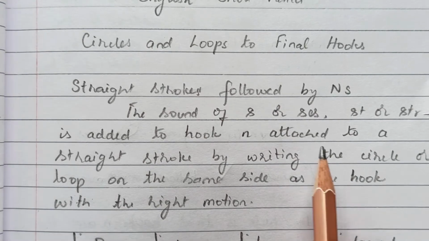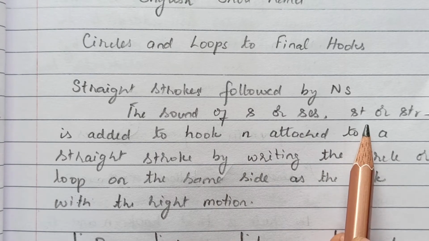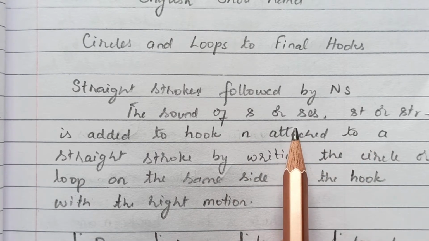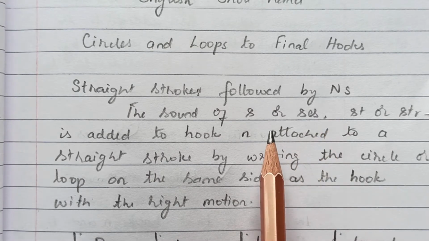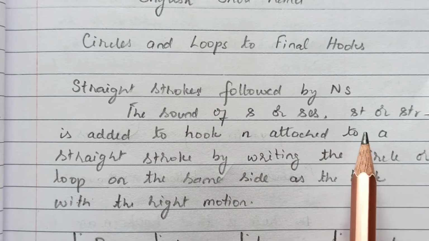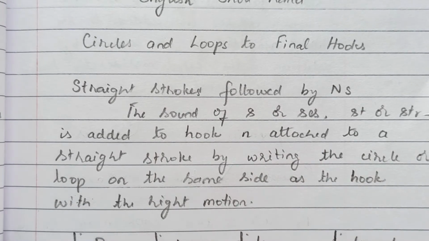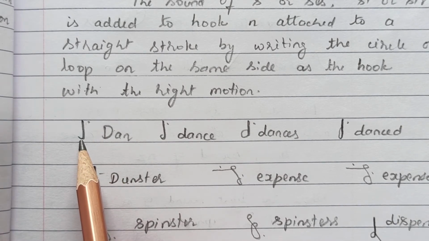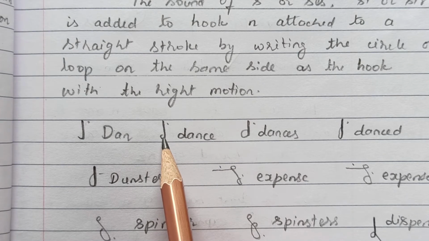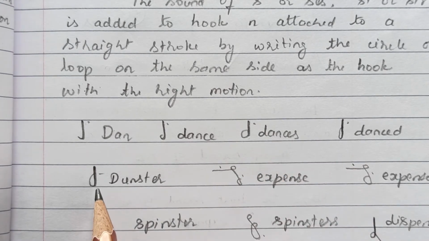So, whenever we want to use the circles and also the loops, we can write the same on the side of the hook N, which gives the sound of S, ses, st or stir. And with this, we'll apply it to words. So, D and the hook N. So, Dan. The circle S on the side of the N hook gives dance, dances, danced, then duster.